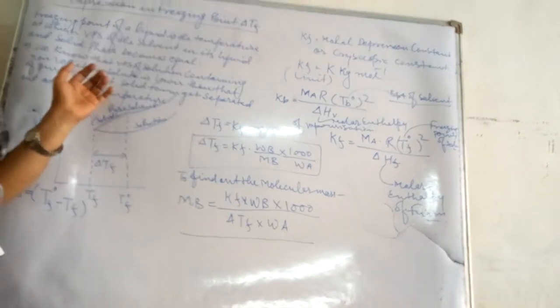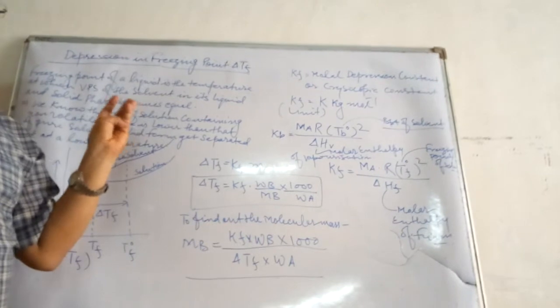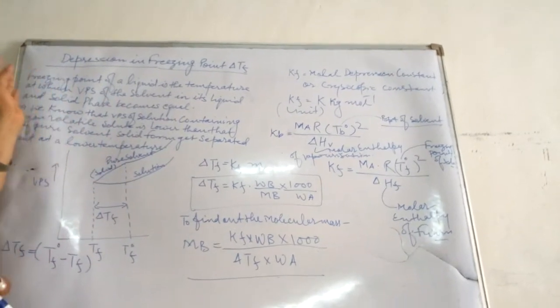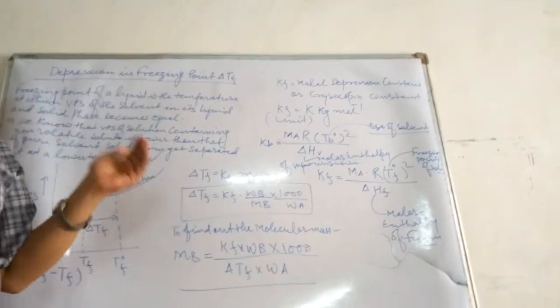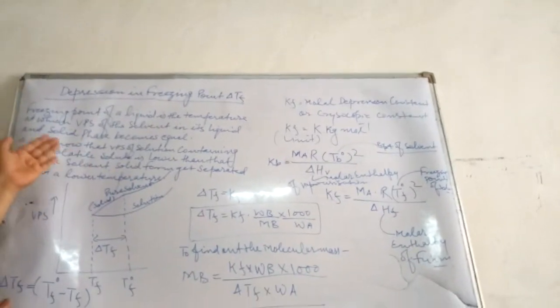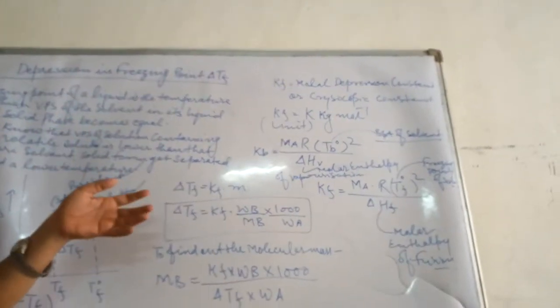So ultimately, today I have summed up relative lowering of vapor pressure, elevation in boiling point, and depression in freezing point, three colligative properties, which I have discussed with the children.